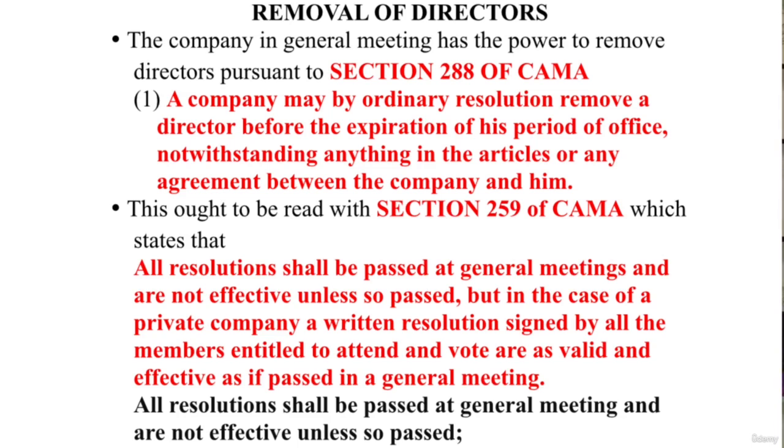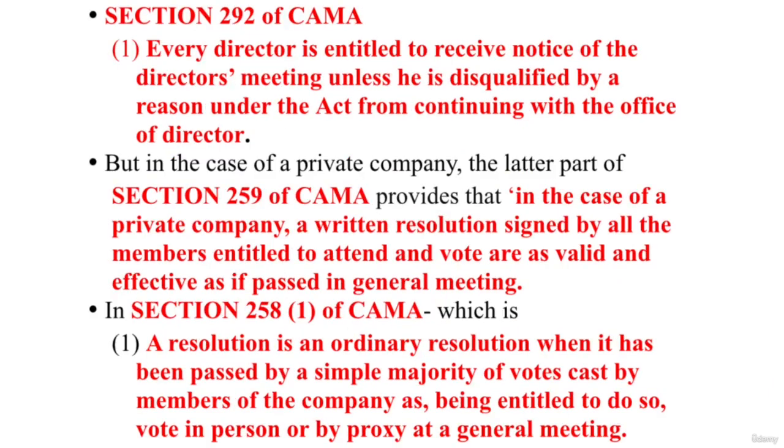But when we are talking about the removal of a director, you should know that section 292 subsection 1 tells us every director is entitled to receive notice of directors' meeting unless he is disqualified by any reason under this Act from continuing in the office of director. You need to learn that. Now that we know all these things, we know what section 288(1) tells us, we know what ordinary resolution in section 258 says, we know what written resolution in section 259 says, we know that in 292 they said that there must be notice. Now let us go to the period of office.